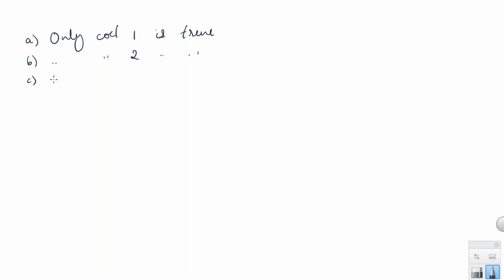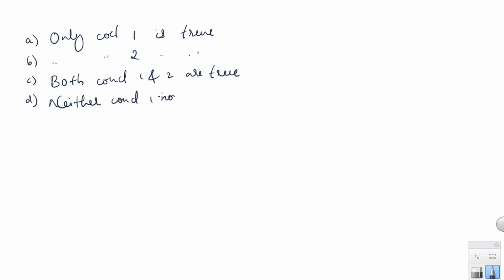Answer option C, both conclusions 1 and 2 are true. D, neither conclusion 1 nor conclusion 2 is true. And answer option E, either conclusion 1 or conclusion 2 is true.